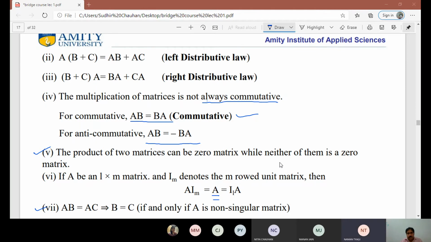Yes, sir, you are audible. Okay, so what I'm asking? Sir, non-singular matrix. So what is a non-singular matrix? Sir, a matrix in which the identity matrix is not there. No. If the determinant of a matrix is not equal to 0, it is a non-singular matrix.